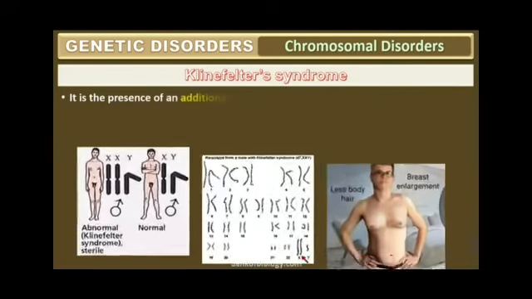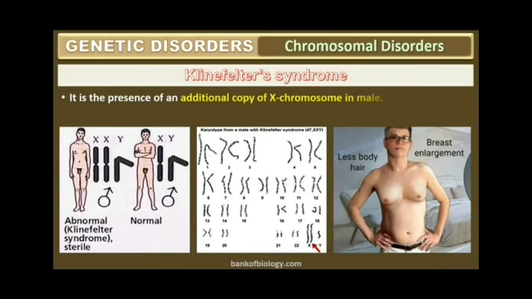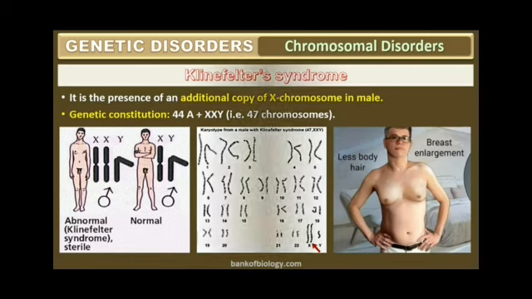Klinefelter syndrome. It is the presence of an additional copy of the X chromosome in males. Genetic constitution 44A plus XXY, that is 47 chromosomes will be present. You can see the normal male and abnormal male in the picture, and the trisomy of the 23rd chromosome, XXY.